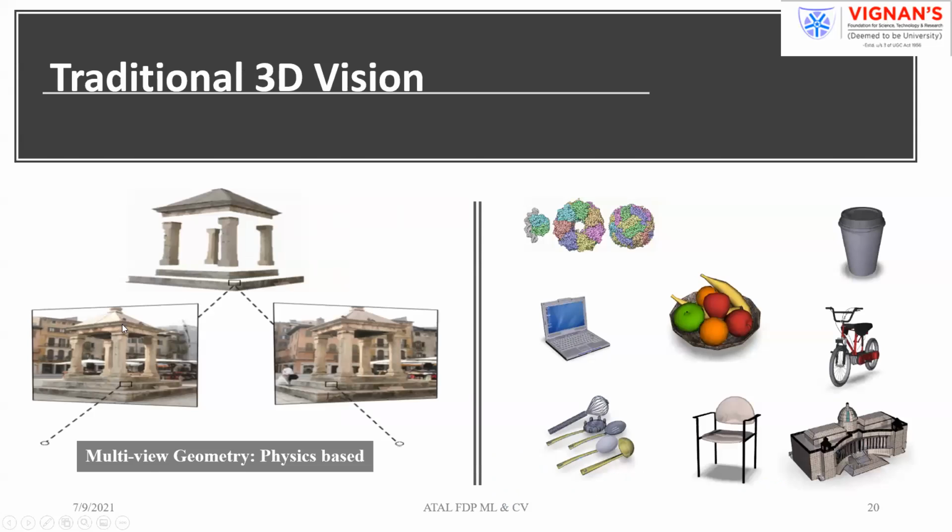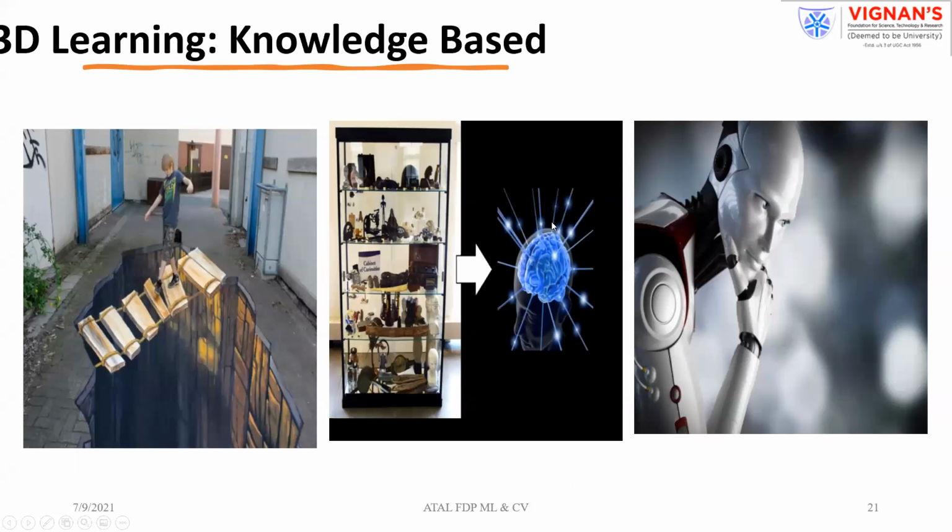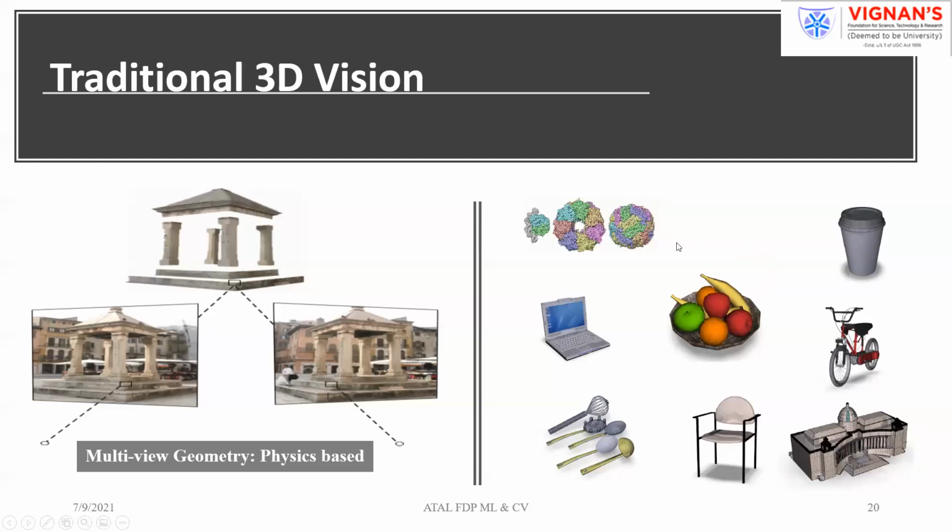So as already I mentioned, this is a traditional technique, which is the stereo technique, how you can create the 3D object, which is a purely physics-based technology. So these are the different views of 2D, 3D objects. In all the cases, you can see the depth of the object also. So now we are not interested in the physics-based technology. As you know, here you need a lot of projections, which is very cumbersome to understand as well as to reconstruct.